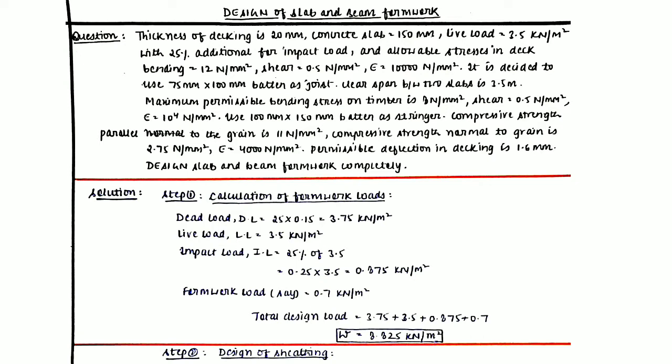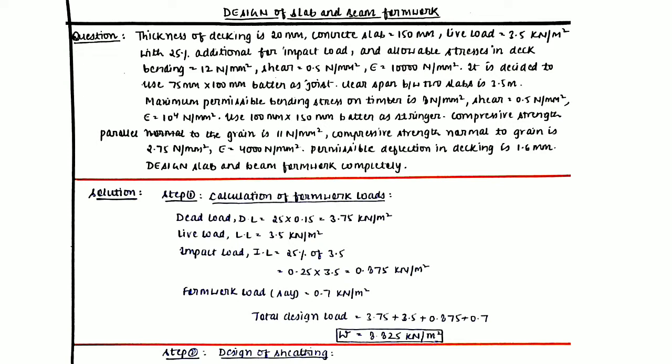Now the dimensions of the joist. The joists are the secondary beams in this formwork, and the dimensions of joists are given as 75 millimeter by 100 millimeter. The clear span between two slabs is given as 3.5 meter. It is the floor to floor distance, and it will be used to calculate the supported length of the shores. Now the maximum permissible bending stress on timber is given as 8 newton per mm square. The maximum stress in shear is 0.5 again, and the Young's modulus is 10 to the power 4 newton per mm square. We will consider that the stringers as well as the joists are made of timber.